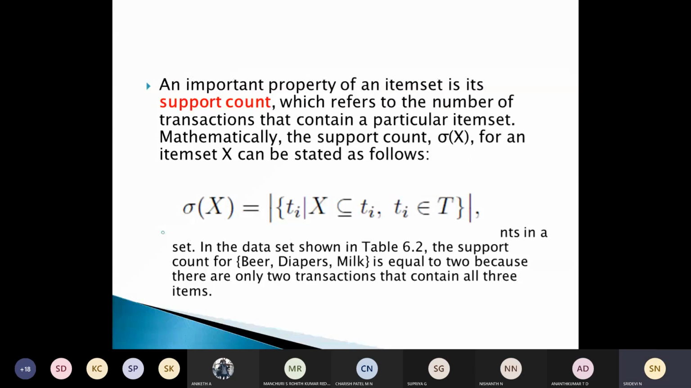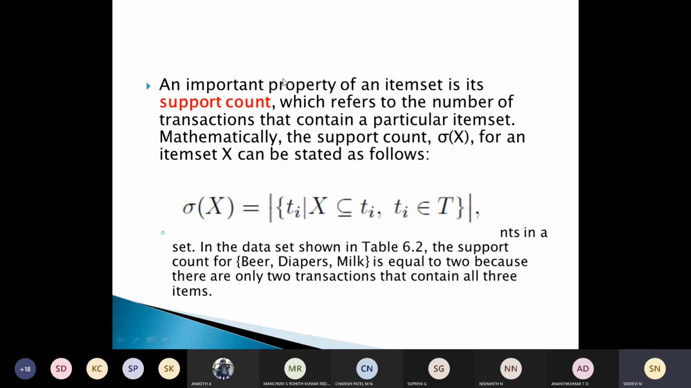So one of the important properties of an item set is the support count, which is nothing but the number of transactions that contain a particular item set, and that is stated as shown here. Okay, how do we do that? The support count for beer, diapers, and milk is equal to 2 because there are only 2 transactions that contain all 3 items.